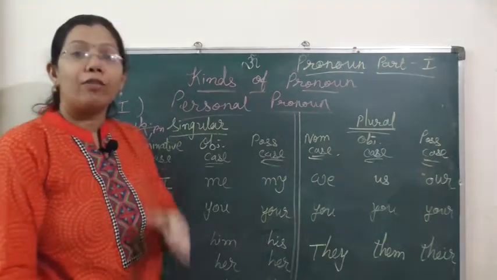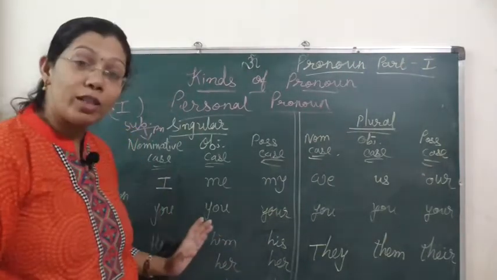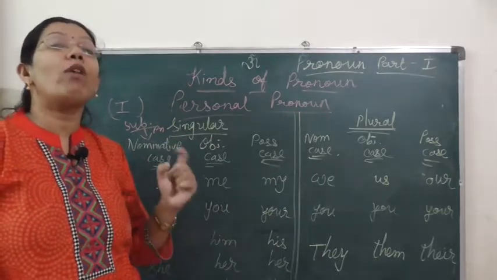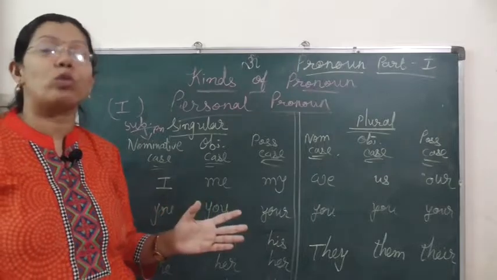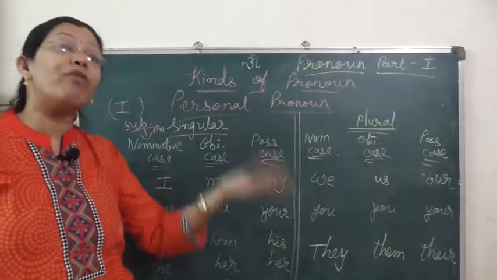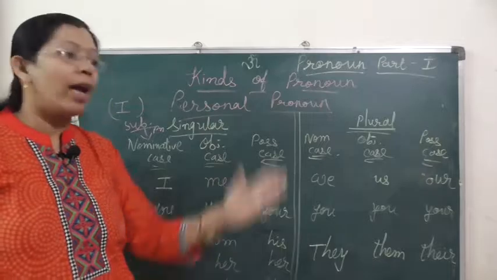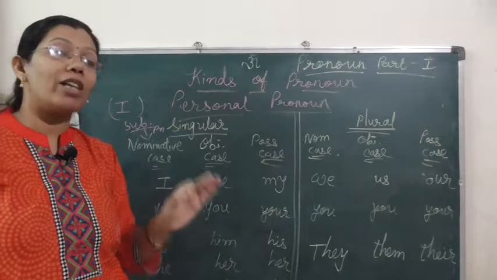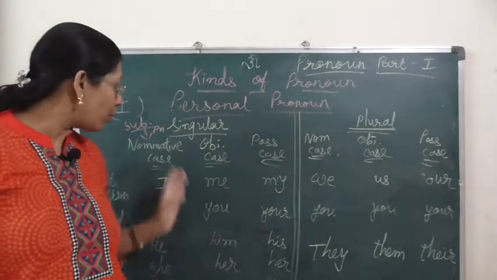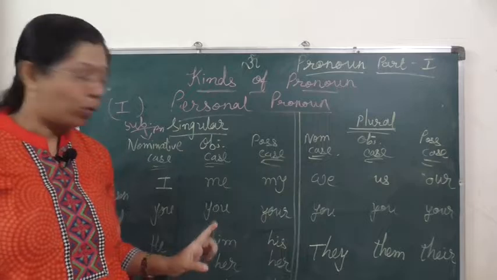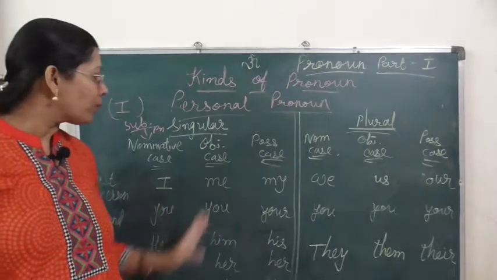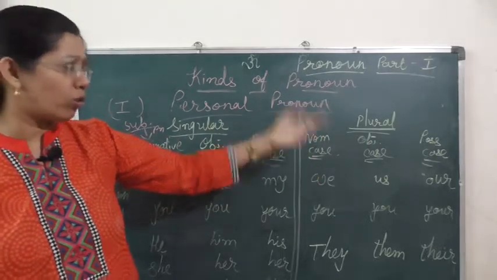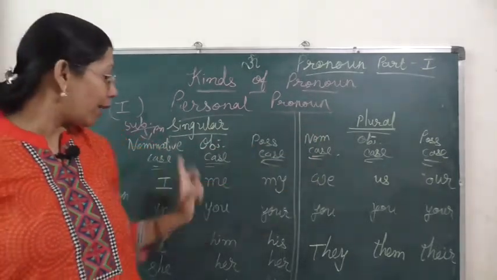Another thing that we have to remember regarding subject pronouns is that they are always used in the beginning of the sentence, of the declarative sentence. They are always used before the verb. First subject pronoun and then verb. So a sentence always starts with a subject pronoun, and the subject pronoun is always followed by a verb. Is this clear about subject pronoun? Now the plural form of subject pronoun, this nominative case: we, plural of I.